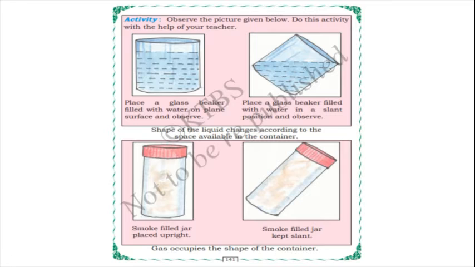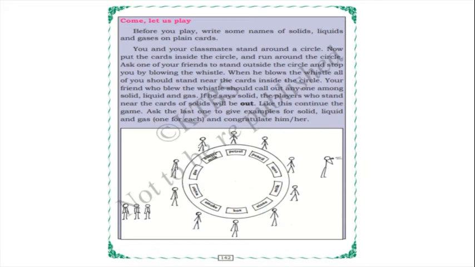Okay, yes. And one more: a smoke filled jar placed upright, and a smoke filled jar kept slant. So gas also occupies the shape of the container, isn't it, children? Yes. So next, let us play. Before you play, write some names of solid, liquid and gases on plain cards. You can also play and enjoy this game, children.